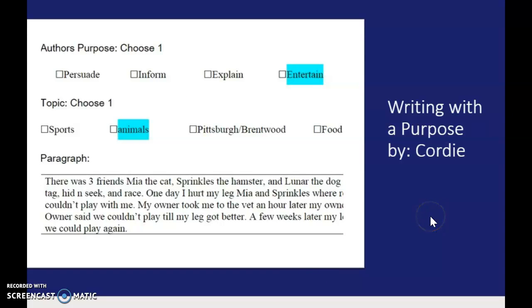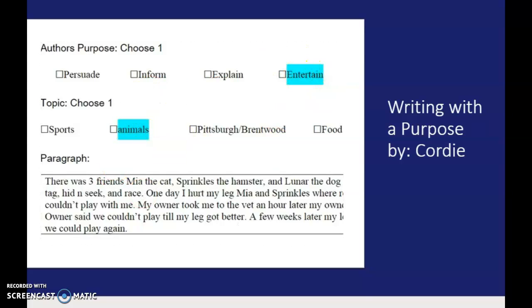All right, the next one is Writing with a Purpose, and this is by Cordelia, and she entertains us talking about animals. So she says, there are three friends, Mia the cat, Sprinkles the hamster, and Lunar the dog, tag, hide and seek and race. One day I hurt my leg. Mia and Sprinkles were running. They couldn't play with me. My owner took me to the vet, and later on my owner said we can play until my leg got better. A few weeks later, we can play again. So she tells us a story about the three animals getting hurt, and then she has a solution to it. So this is a very good entertaining story about animals.